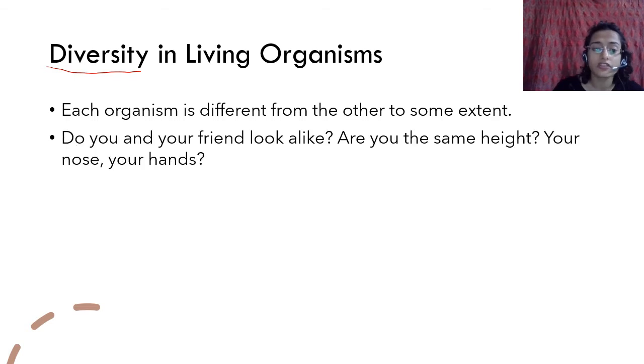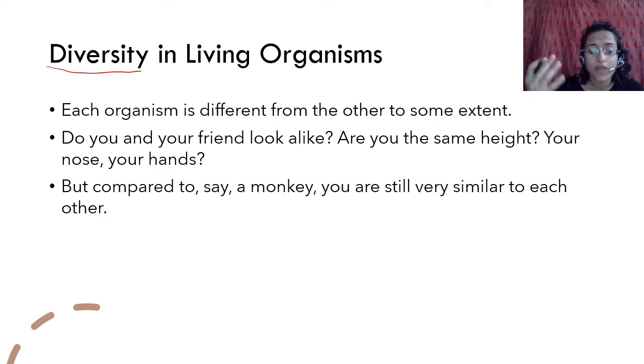For example, if you look at yourself and your friend, are you the same height, or what about your nose, your hands, are they different, or do they look exactly the same? There are of course differences. Maybe you are shorter, maybe you have curly hair, maybe you have a different eye color, or different hair color, or there could be a lot of differences.